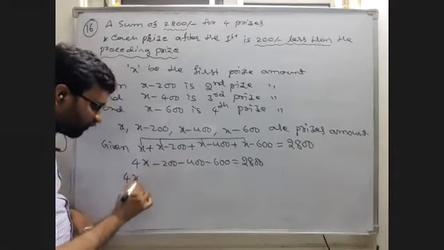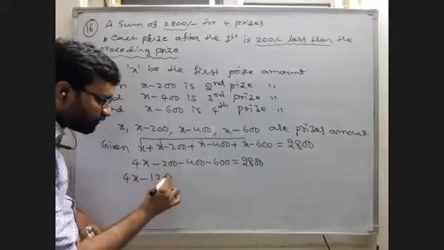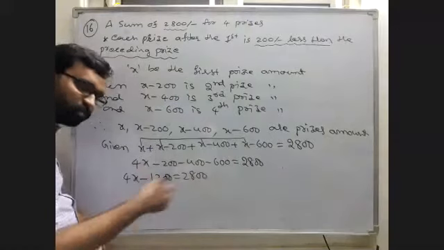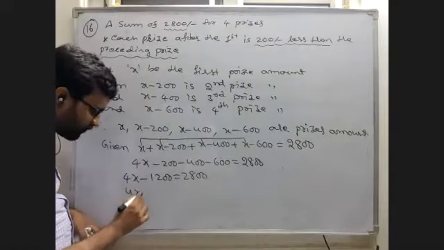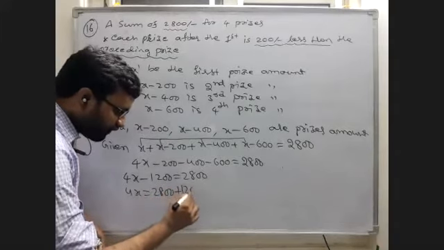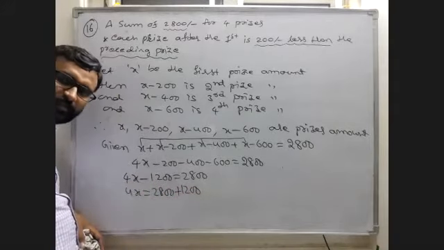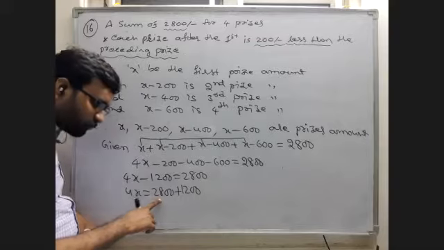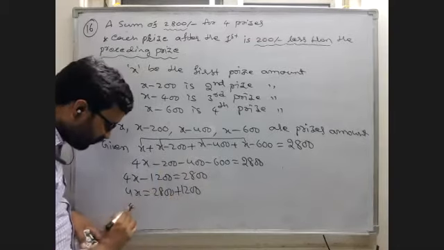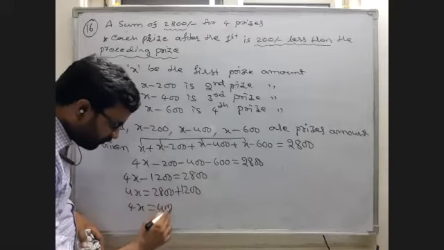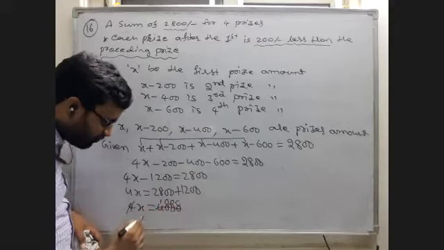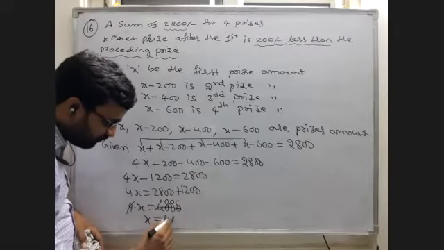So we can write 4X minus 1200 is equal to 2800. Now if you take 1200 to that side, 4X is equal to 2800 plus 1200, because this is negative; if you take it to the right side, it will be positive. Now 2800 plus 1200 is 4000. 4X is equal to 4000. Now 4 ones are 4, so the value of X is equal to 1000.